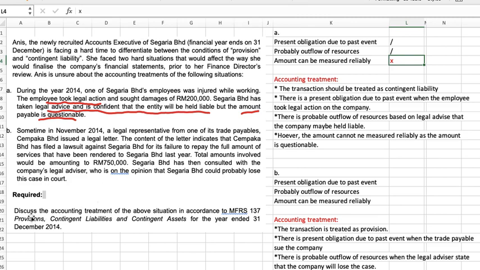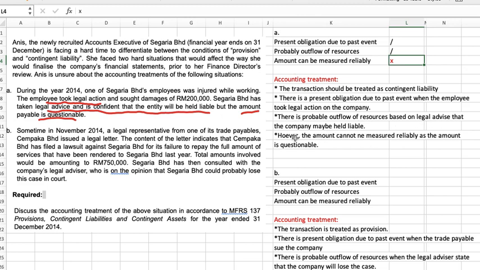So the question asks for accounting treatment. This is how you answer. The transaction should be treated as contingent liability, which you have to explain one by one. That is a present obligation due to past event when the employee took legal action on the company. There is also probable outflow of resources based on legal advice that the company may be held liable.